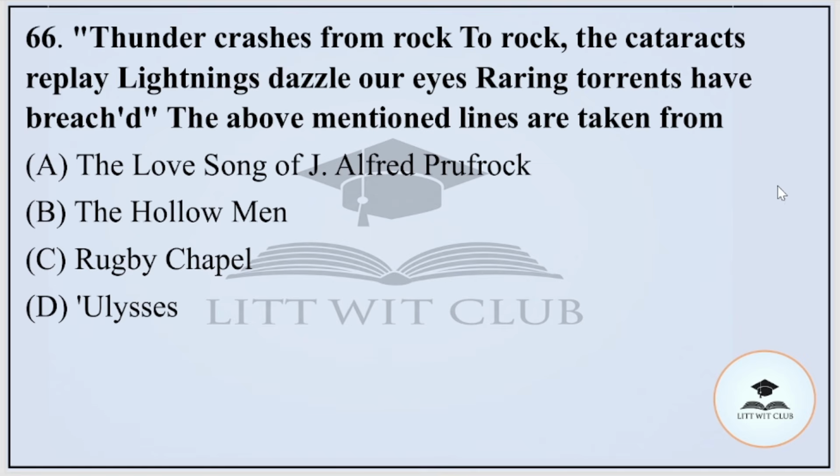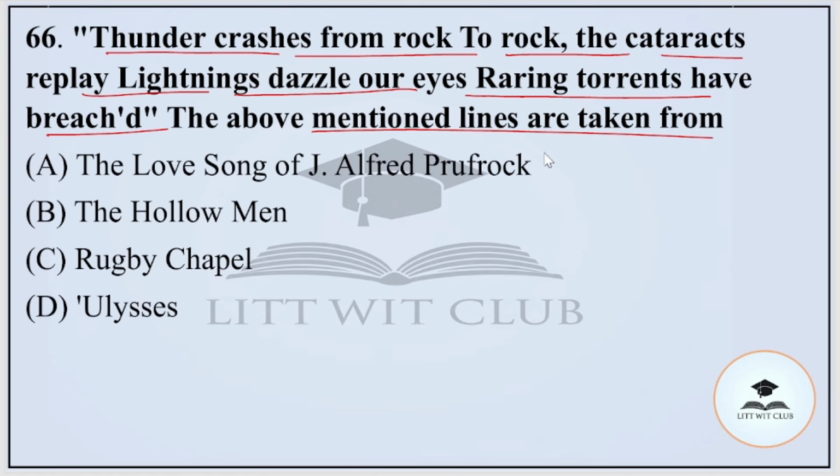Question number 66. Thunder crashes from rock to rock. The cataracts replay, lightnings dazzle our eyes, roaring torrents have breached. The above mentioned lines are taken from option A, Love Song of J. Alfred Prufrock, B, The Hollow Men, C, Rugby Chapel, or D, Ulysses. And the correct option is option number C, that is Rugby Chapel.